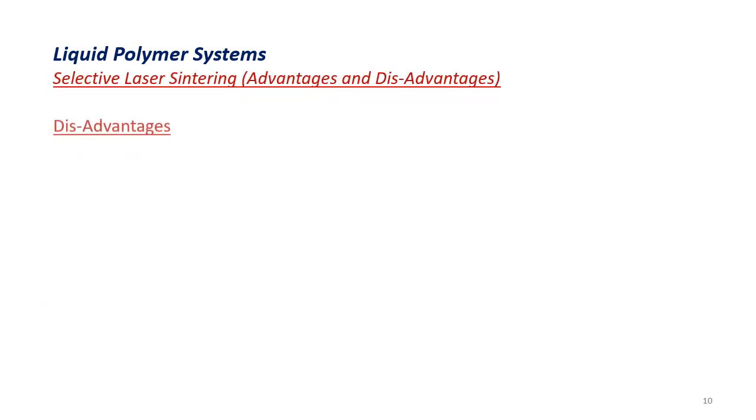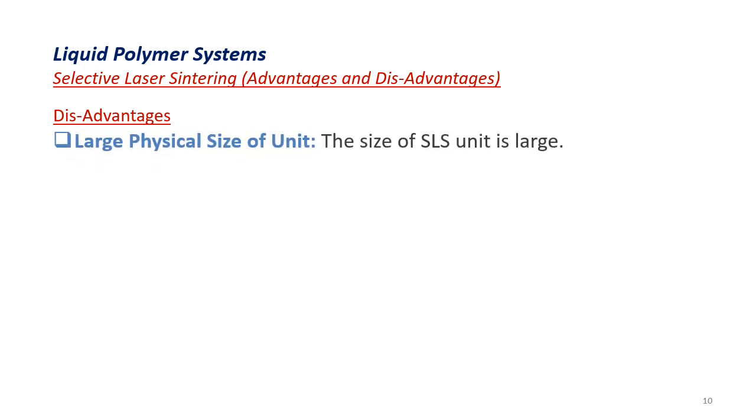Next we will see some of the disadvantages of the SLS process. The first is the large physical size of the unit. Here the size of the SLS unit is very large because we are using a compartment for storing the powder, the feeder compartment, then the build compartment, then the collecting compartment for the excess powder.